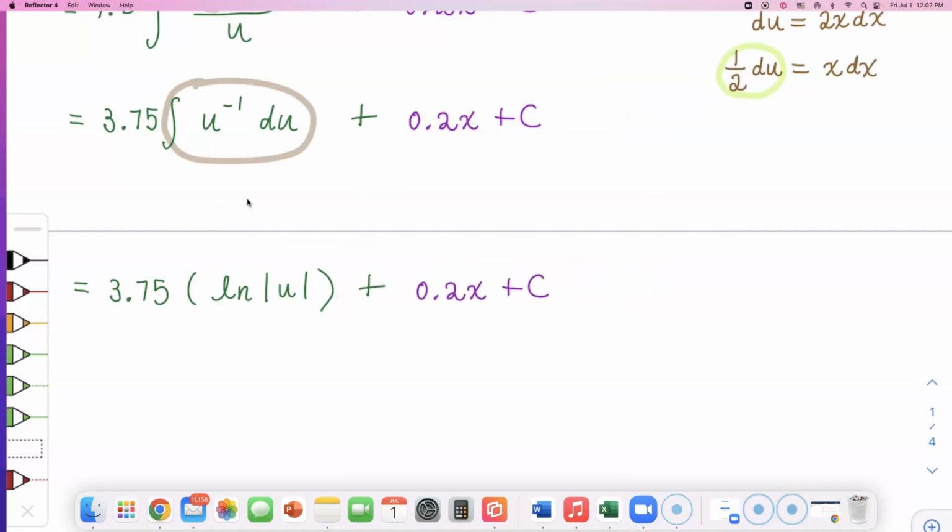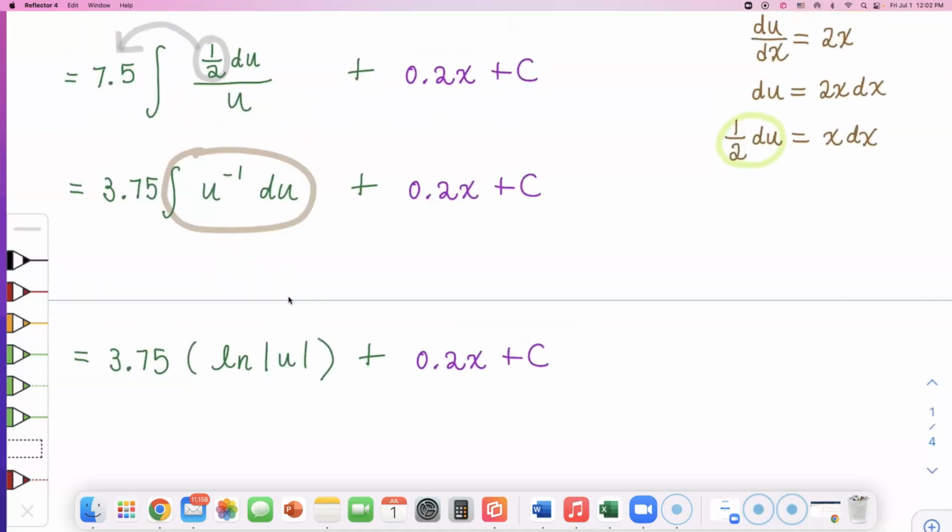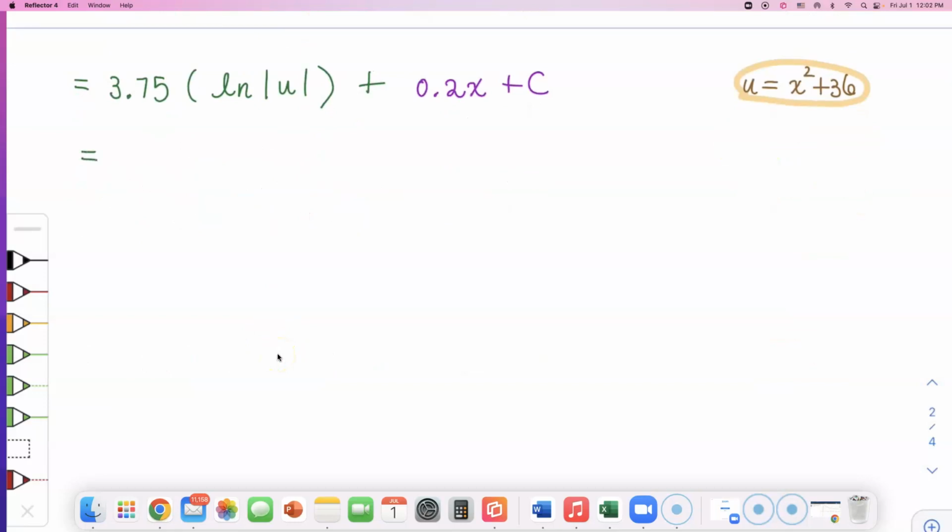But do not forget, this is u. We need it back in terms of x. So what was x? That's what we substituted, so we need to plug that back in for u. So that is going to be equal to 3.75 times natural log of. But hey, I'm just going to get rid of these absolute value bars because when you square a value, it's going to stay positive anyway. So I'll say natural log of x squared plus 36, and then, technically, plus c.